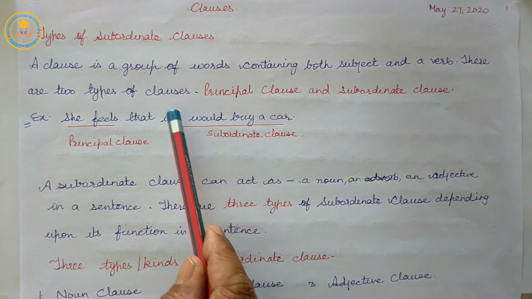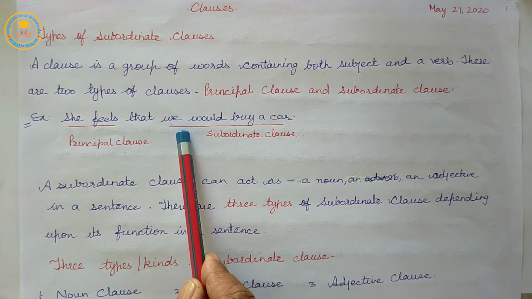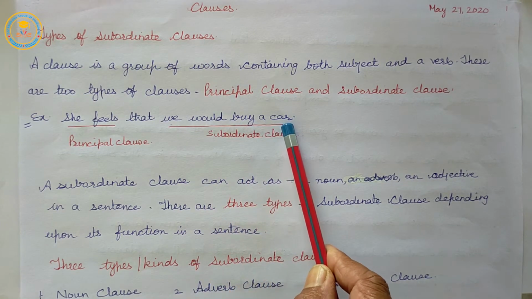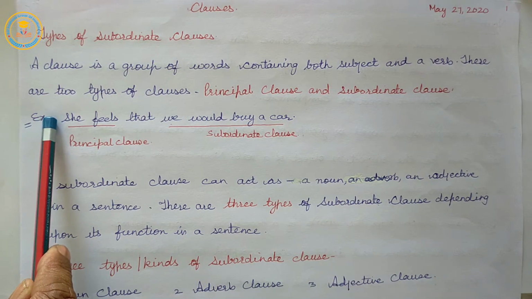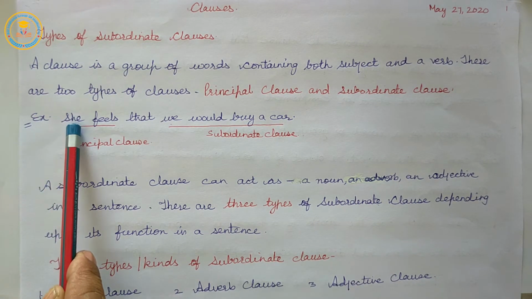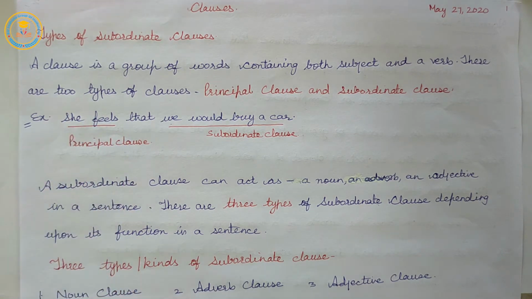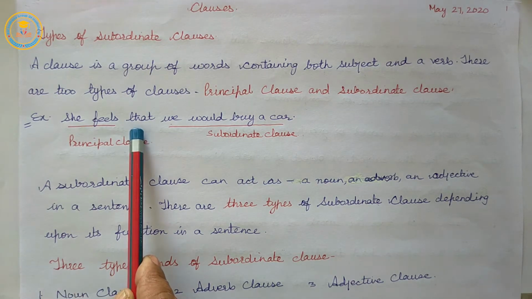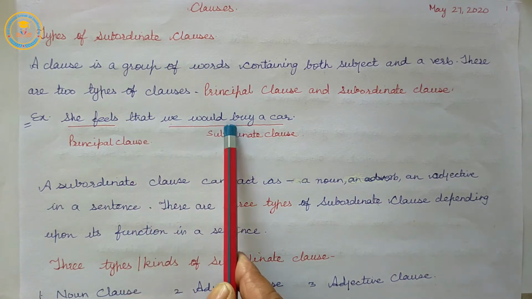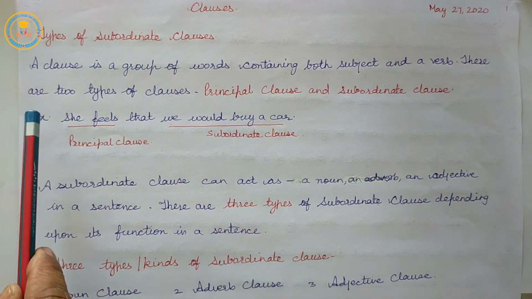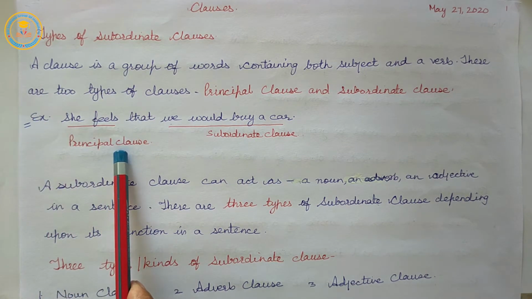In this sentence, the subordinating conjunction that is used before we would buy a car. So, it is a subordinate clause. There is no conjunction before she feels, so it is the principal clause. There is a subordinating conjunction before a subordinate clause, and no conjunction is used before a principal clause.